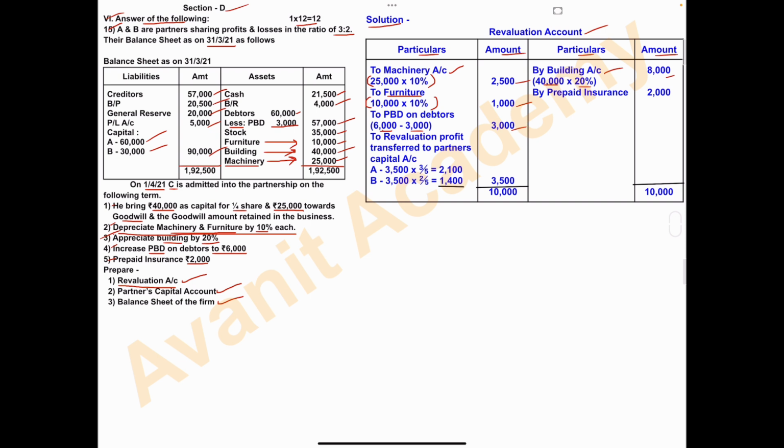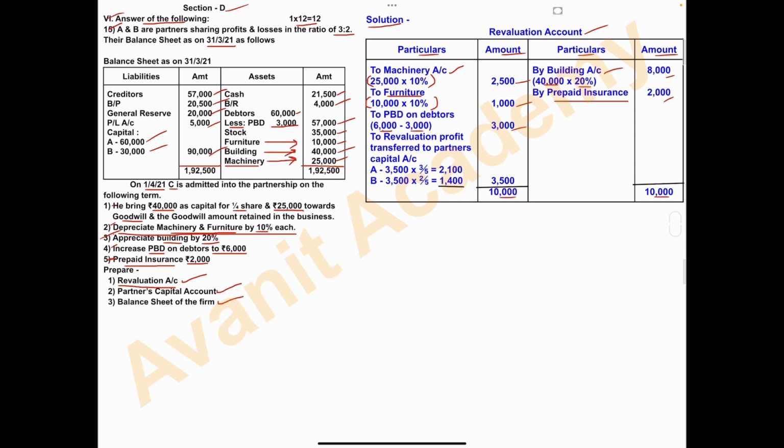And the last one, fifth one, prepaid insurance. The insurance amount has been paid in advance as prepaid. That is, we'll record it on the credit side. By prepaid insurance, amount is 2,000. So whatever adjustments have been given here, we have recorded all of them in the revaluation account. Now add the credit side. 8,000 plus 2,000, total is 10,000. Write the same amount on the debit side, 10,000.